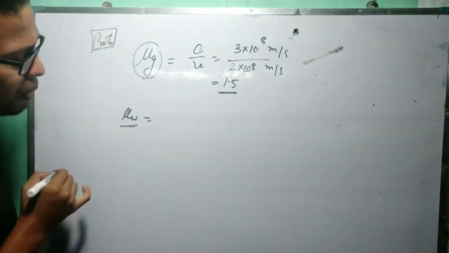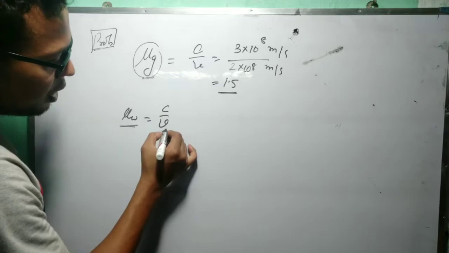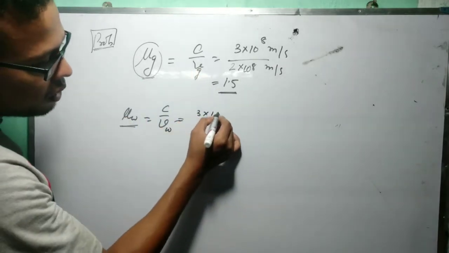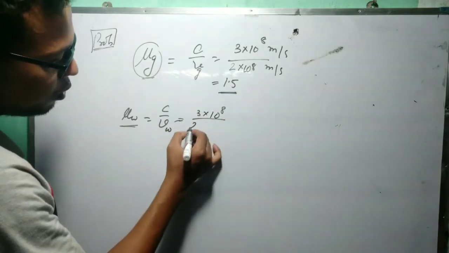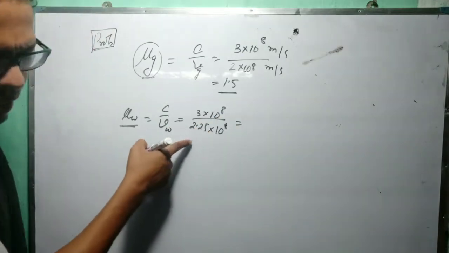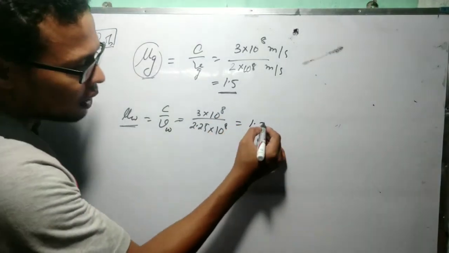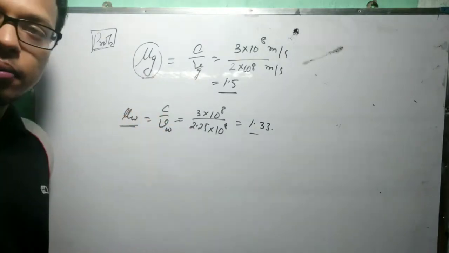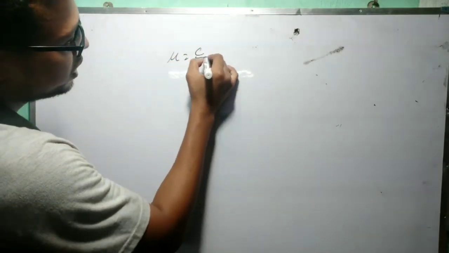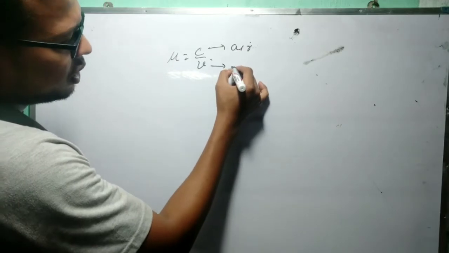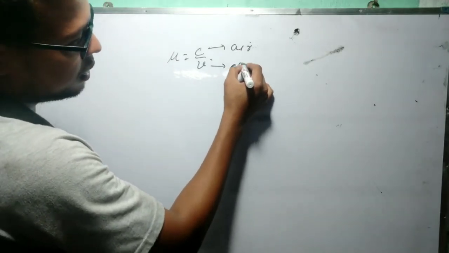And in case of mu W, this is also C by V. Means actually V W here, it is V G there. C equals 3 into 10 to the power 8 divided by V W, 2.25 into 10 to the power 8. This value will come to about 1.33. Okay, this is the value of mu G and mu W. Up to this we read mu equals C by V, which means one medium was air and the other is any other medium.